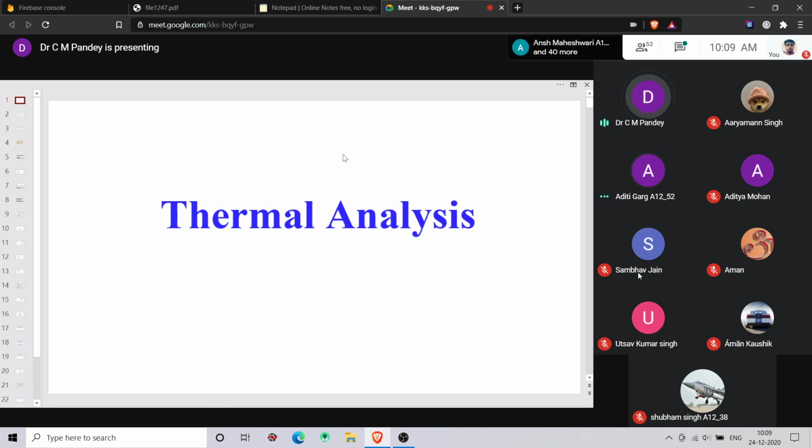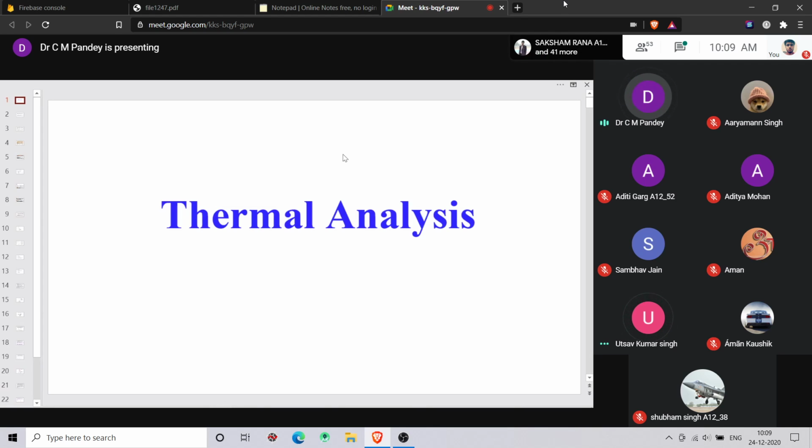So how, from thermal analysis, are we going to analyze a particular sample? Suppose you have been provided with a solid sample, for example calcium carbonate chalk powder, and you have to go for thermal analysis. Then first you have to know what thermal analysis is, how it is done, and what the different methods are that are being used for thermal analysis.